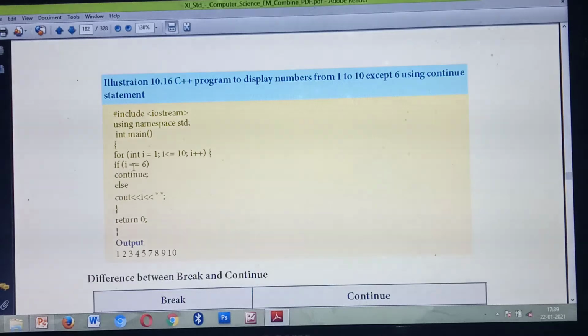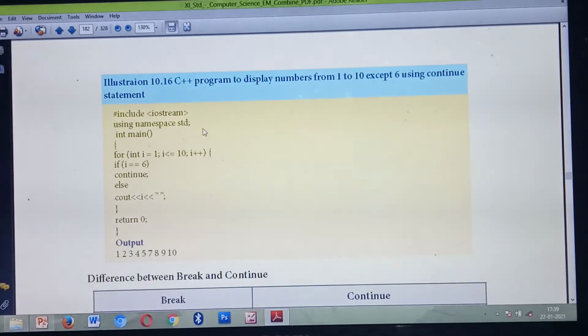So once the condition is true, immediately the word continue is there. So that number alone won't get printed. Automatically it will move to the next statement. That is, 6 won't get printed. All the remaining values will get printed. Understood the use of this continue statement?